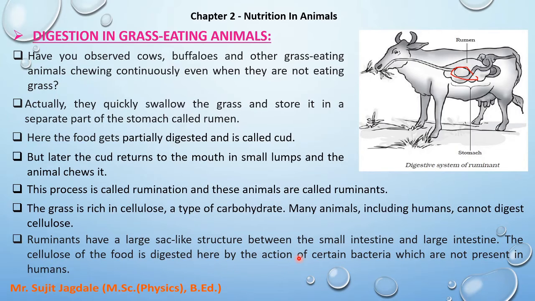So this happens by the action of certain bacteria which are not present in humans. We know that the stomach secretes juices, which are mixed with the food and perform the work of digestion. So here the cellulose of the food is digested in that sac like structure present between the small intestine and large intestine, with the help of particular bacteria which are not present in humans.